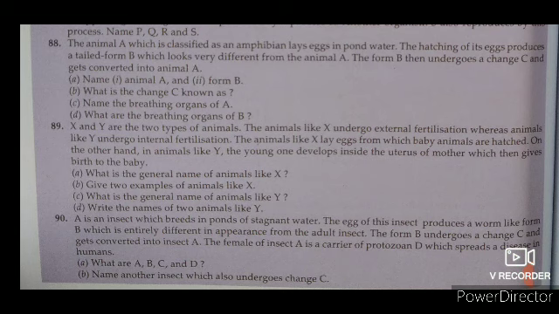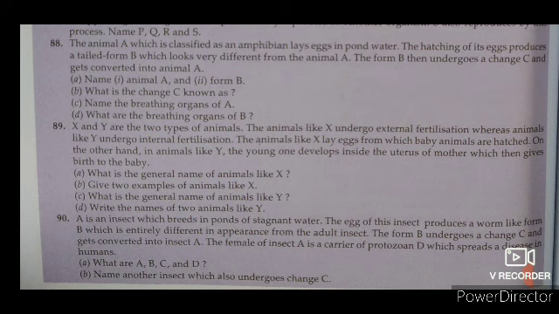So you only have to identify that animal A is a frog and form B is a tadpole. Next, B: the change from tadpole to frog is called metamorphosis. What is the metamorphosis process? Metamorphosis is the process through which an immature, unidentified species develops completely into an adult, identical to its parents.